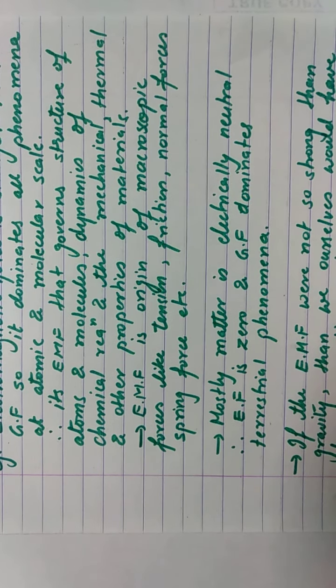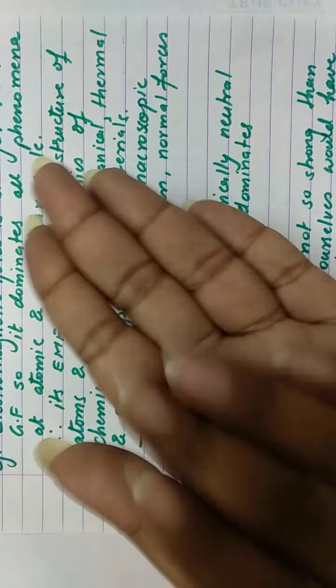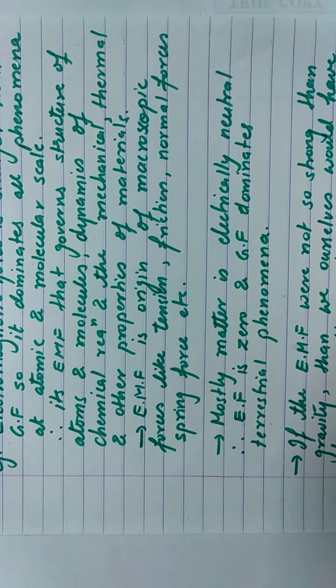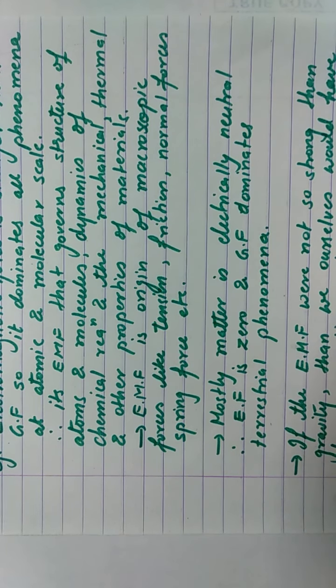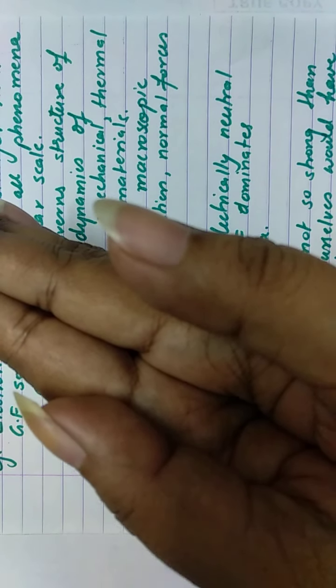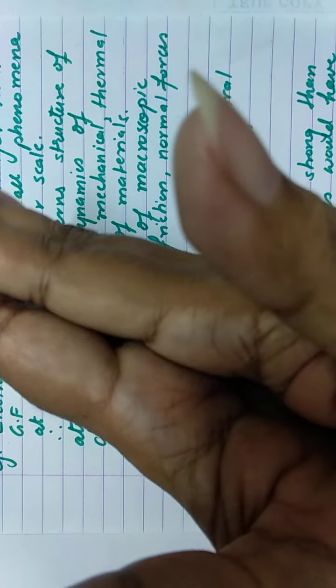I'll explain this one. See, friction. Suppose you rub your palms like this, then you feel warm, right? Why? Because there is friction between your palms. Now, why is there friction between your palms? Because as soon as you make contact between your palms, there are temporary bonds formed between the surfaces of your palms.